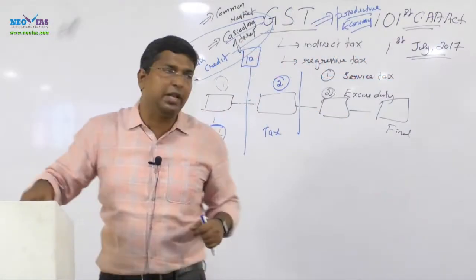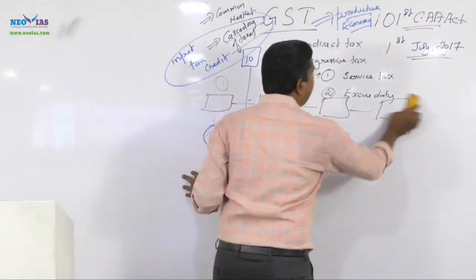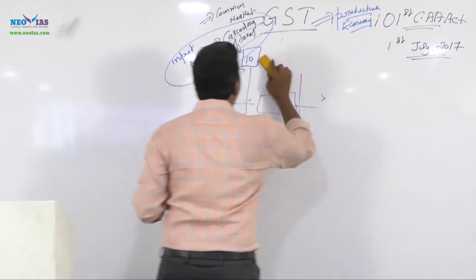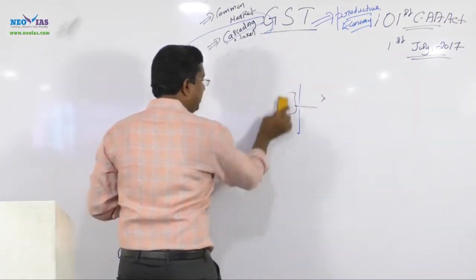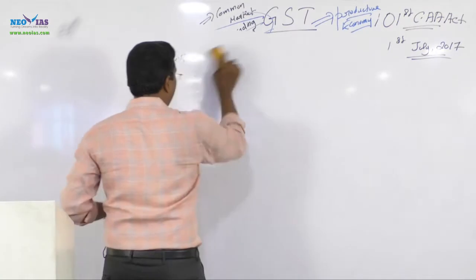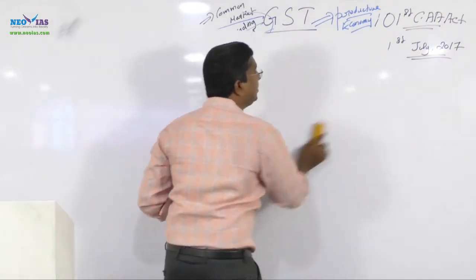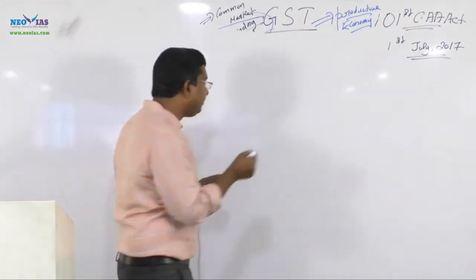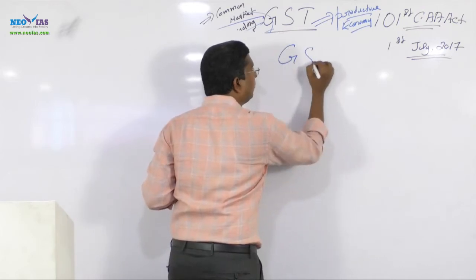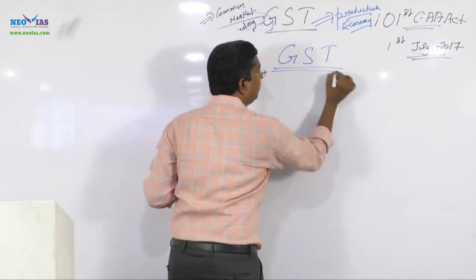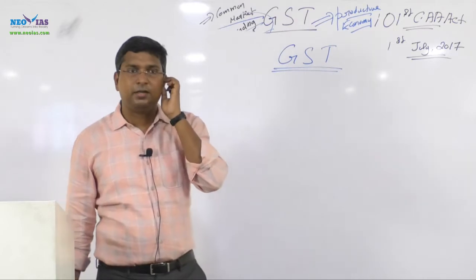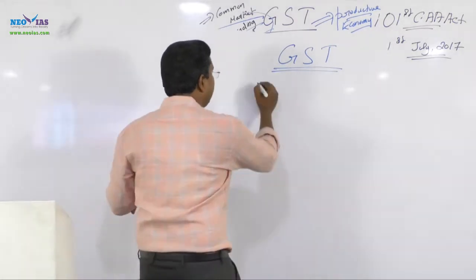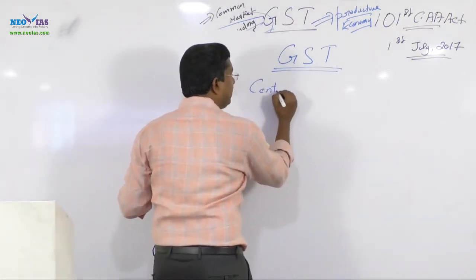So you need to have an idea what all taxes are subsumed under this goods and service tax. This is a very, very important point regarding goods and service tax. From the center, you take the union list.